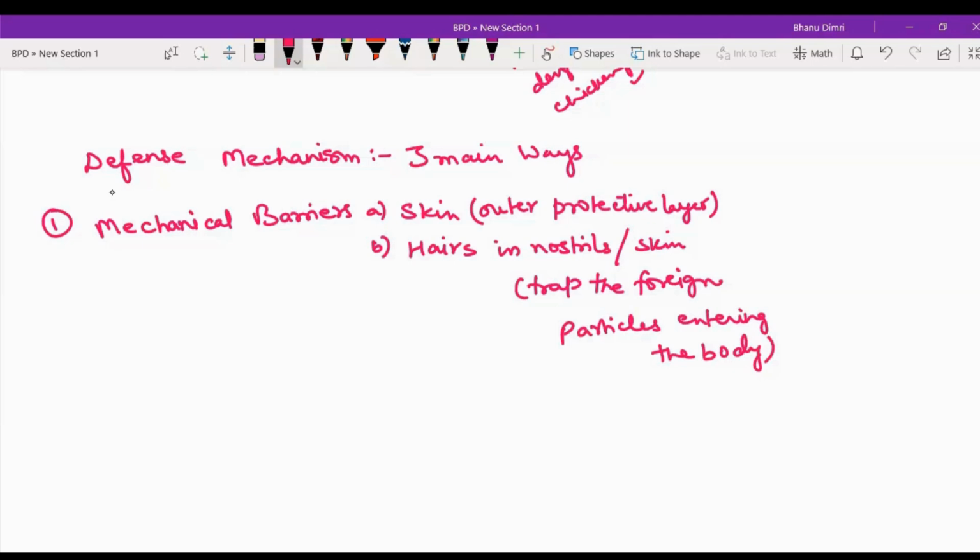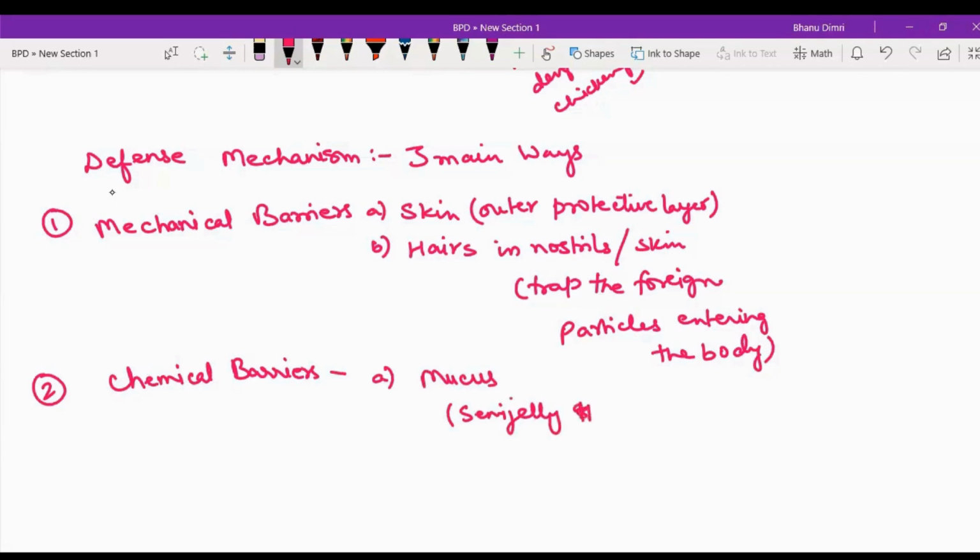Then the second category of barriers is chemical barriers, right? Now chemical barriers will include what? Here they will include mucus. And what is mucus? It is a semi-jelly type substance, right? And where is it found? In our nose. It's produced in your nose, in your respiratory tract, right?